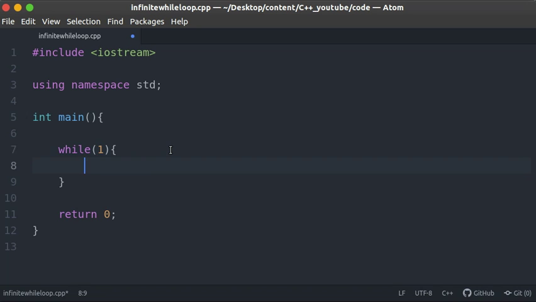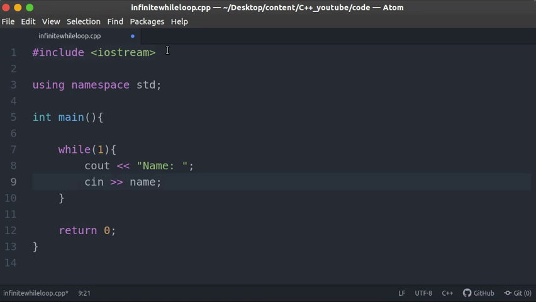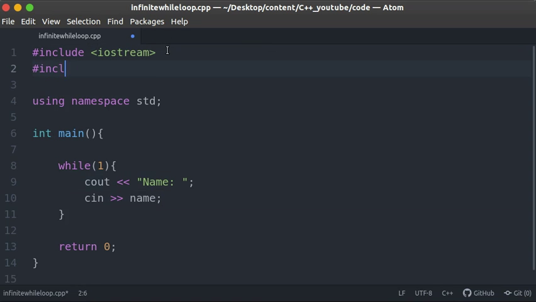So we can just say, while this, we just ask the user for his name. So type in your name, like this, and then we'll continuously greet the user. I'll store that name somewhere, so cin. I'll create a string in a moment here, so I'll include the string library so that we can use the string here.